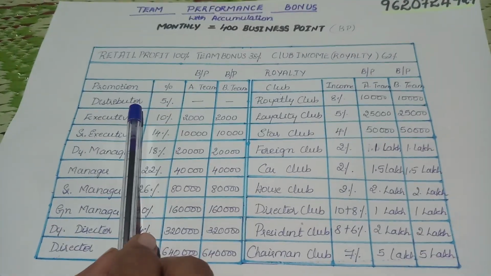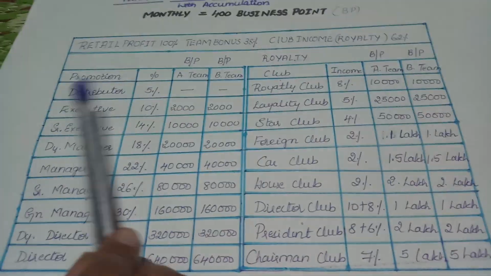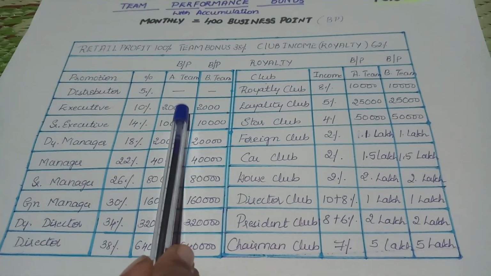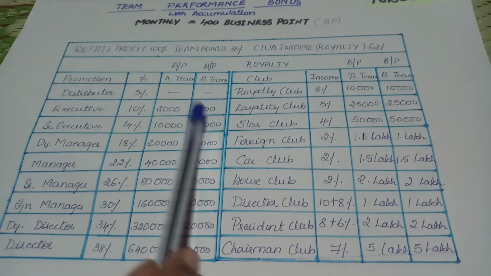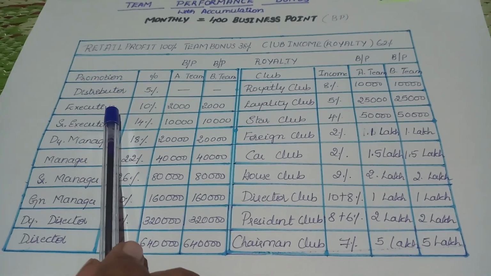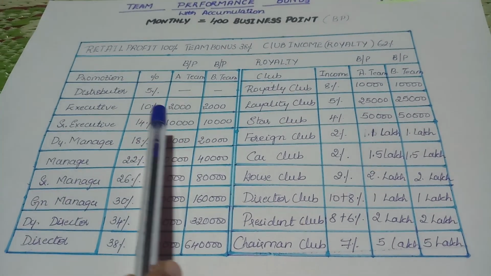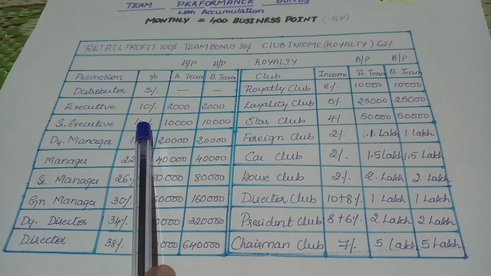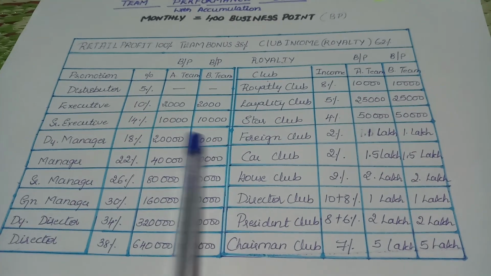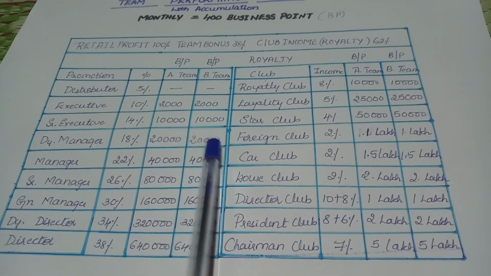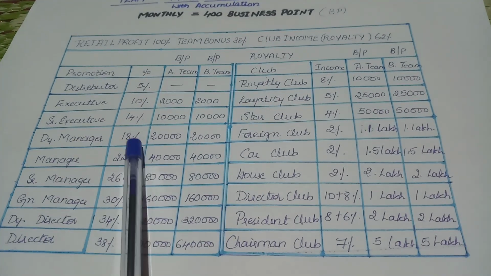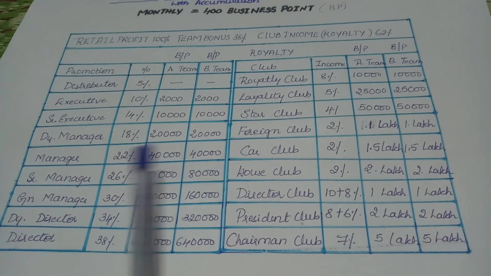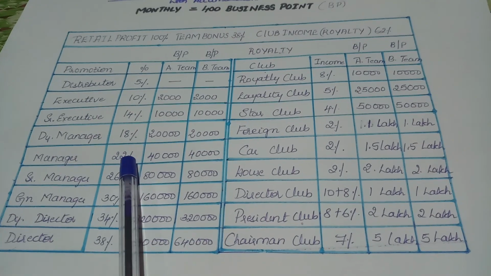Okay, coming back to promotions, percentage, A team, B team. Once the person joins Kiva, he will be a distributor at the 5% level. Once 2,000 BPs on both sides, he will be an executive, where the level will be 10%. Again, 10,000 and 10,000 on both sides, senior executive level 14%. 20,000 BPs on both sides of the team, deputy manager 18%. 40,000 BPs on both sides, manager level, that is 22%.